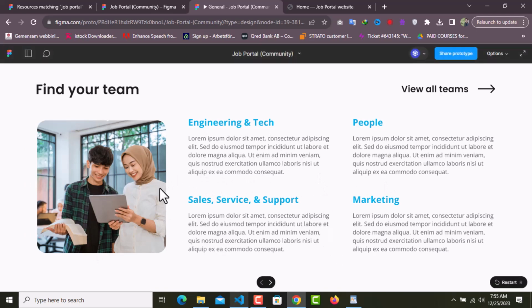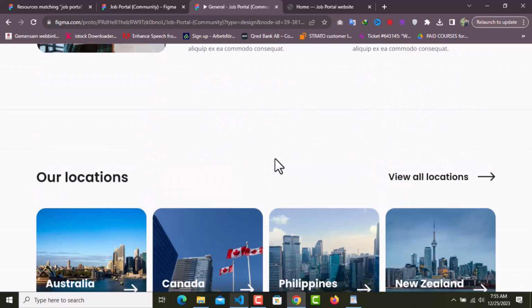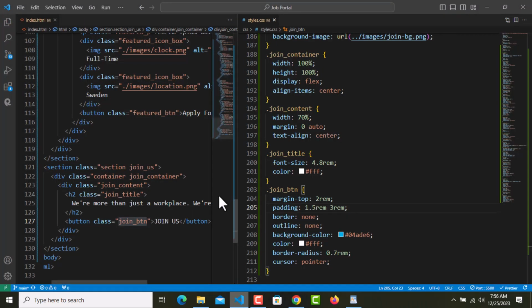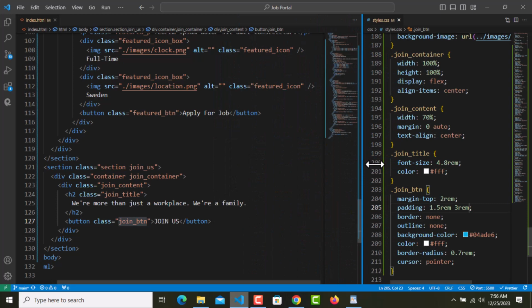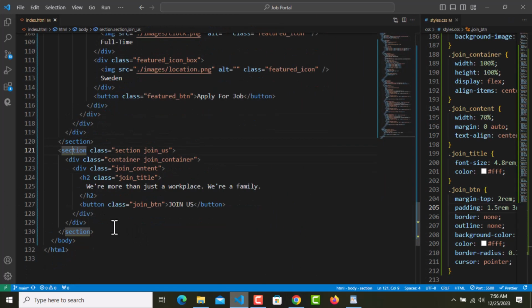So I already have exported these 5 images. So I'll open up the code. And right after this join section, I will have another section with the class name of section and team.